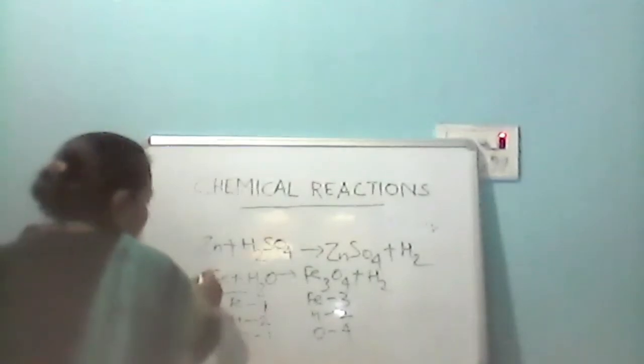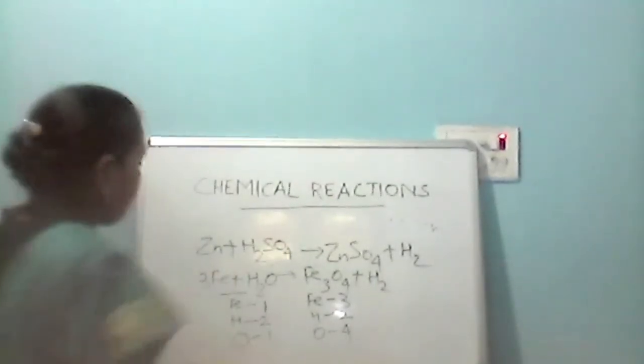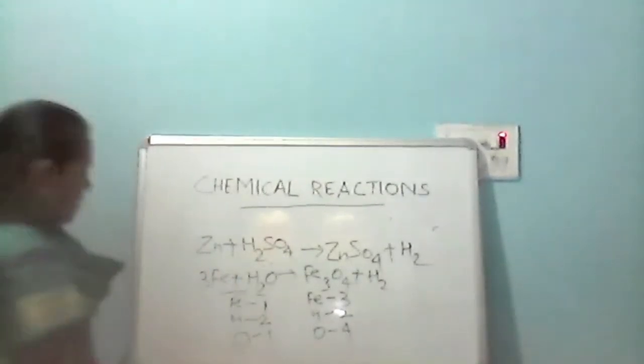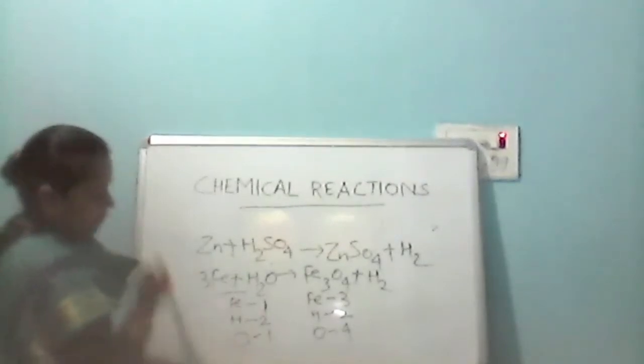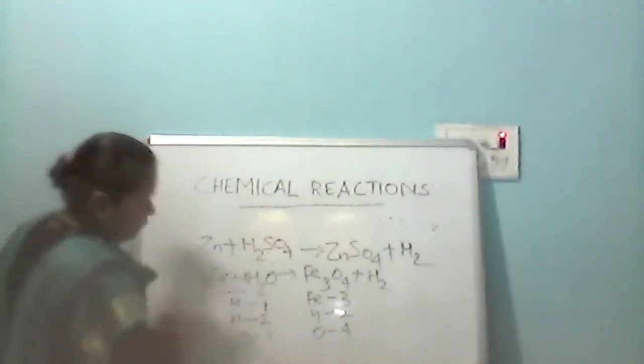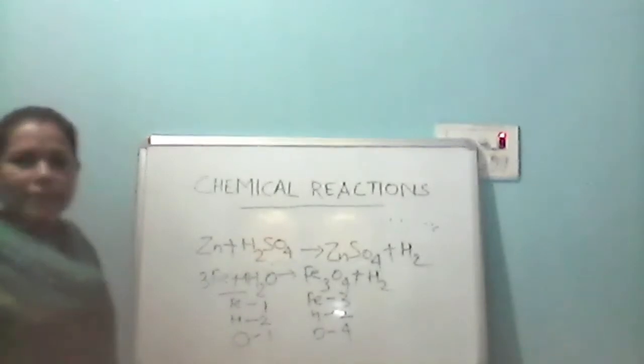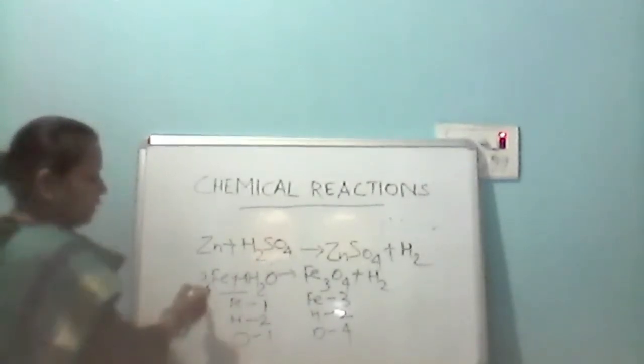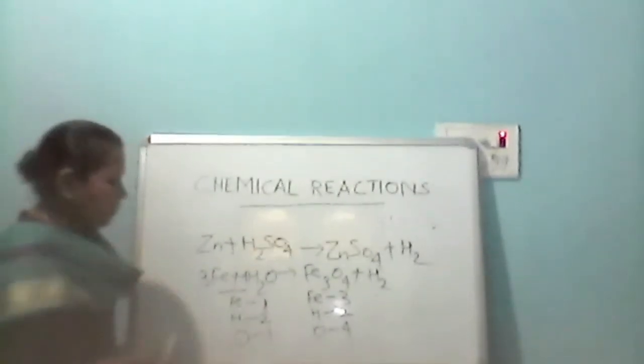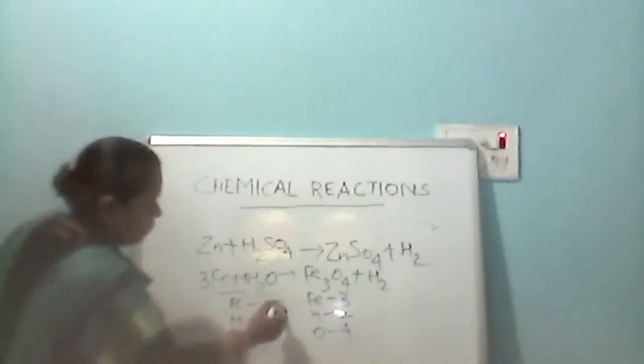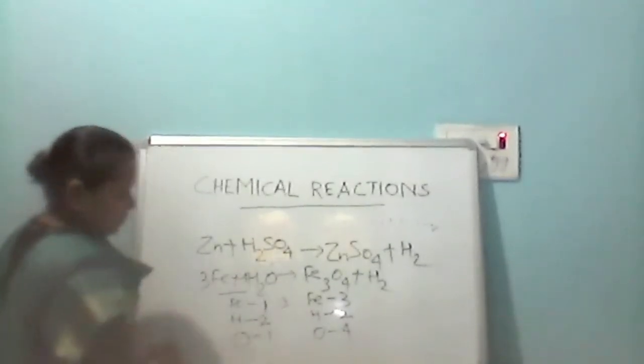Here we are multiplying this by 3. So if iron is becoming 3, see here. If we are multiplying the iron by 3 and here we are putting 4, then is it balanced? अगर हम लोग इसको multiply कर दिए 3 से, ठीक है? तो iron will be 3 on both sides. यहाँ भी 3 हो गया, ठीक है?